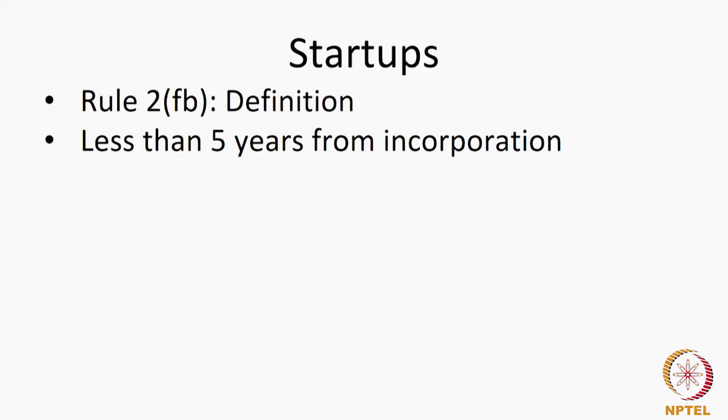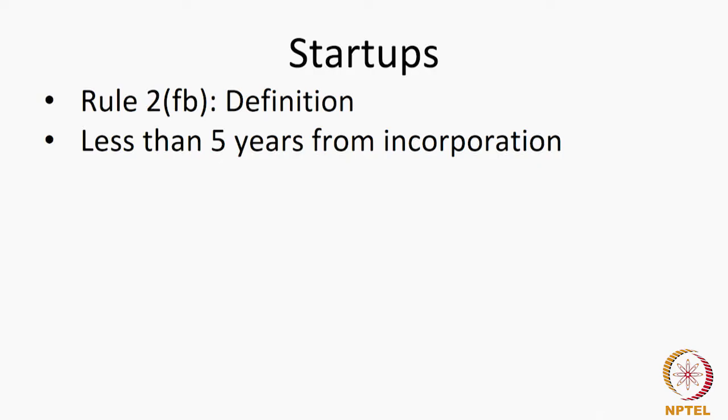So, individuals are excluded. We get this from the explanation 2 to the definition. Individuals are excluded, and similarly any kind of association of people which cannot come under these three categories will also be excluded. So, to claim a startup you need to be an incorporated entity, something which came into being by the force of law.